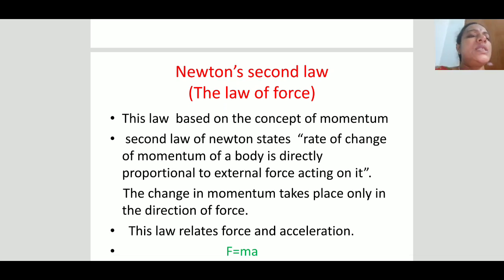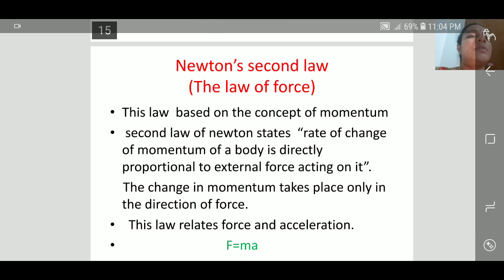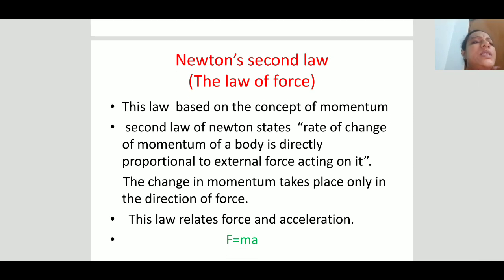Next, Newton's second law. This law mainly depends upon the momentum concept. If there is a change in momentum, that must be directly proportional to the applied force. So the external agency is responsible for the change in momentum of a system. If there is no change in momentum, there is no external force.